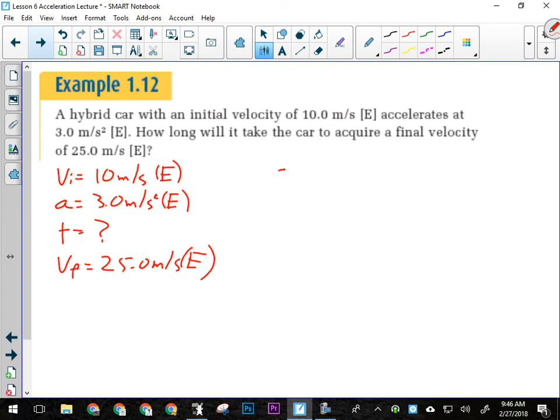Right, I'm going to use the old one from Science 10. Acceleration equals final velocity minus initial velocity over time. Those are the things I have. But I'm looking for time, so I've got to manipulate here. How do I get time by itself? Do I want it to stay on the bottom or do I want it on the top?